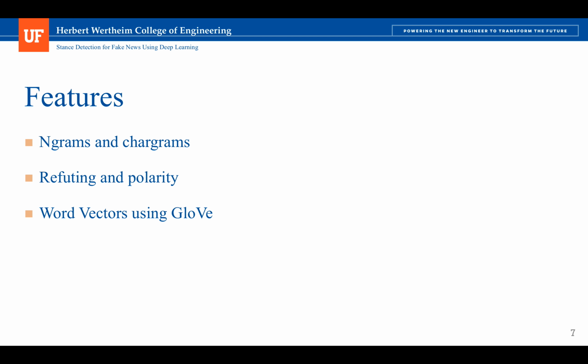In addition to the hand-coded features generated in the baseline implementation, I'm also using a standard word vector called GloVe. GloVe is short for Global Vectors for word representation. It's developed by scientists at Stanford and has a huge corpus.